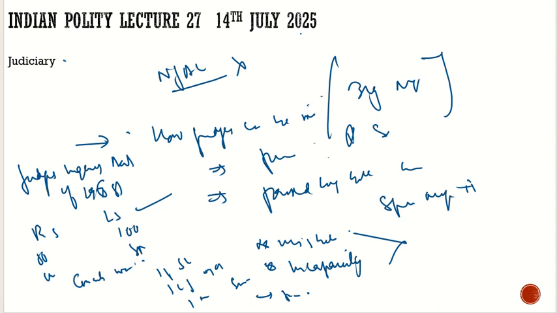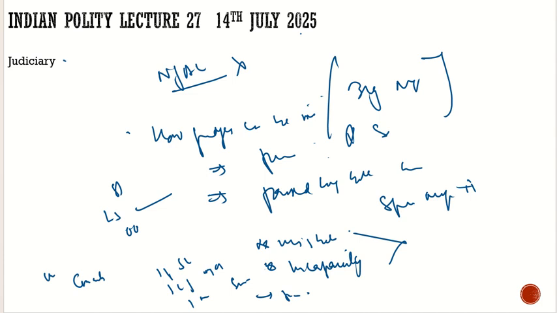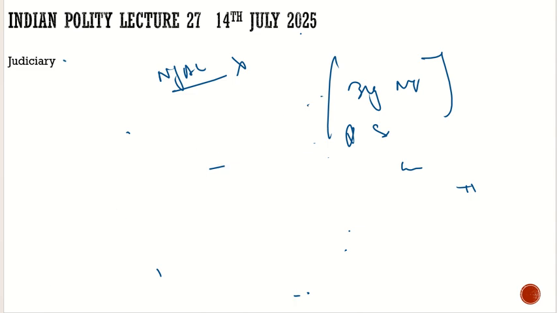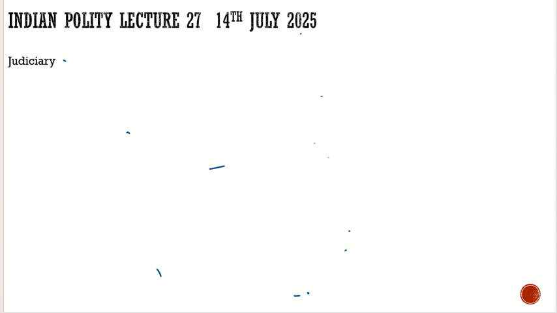Now let us see the jurisdiction of the Supreme Court. How does it deal with federal matters? What does the Constitution say about that? From now onwards, our discussion will be more specific to prelims preparation. Let's have a look at Article 130.